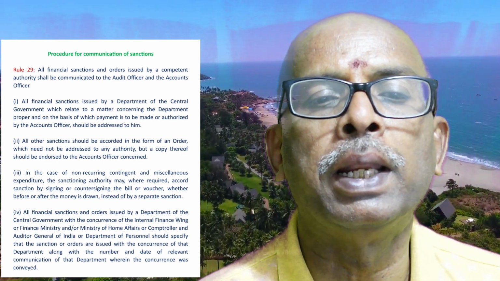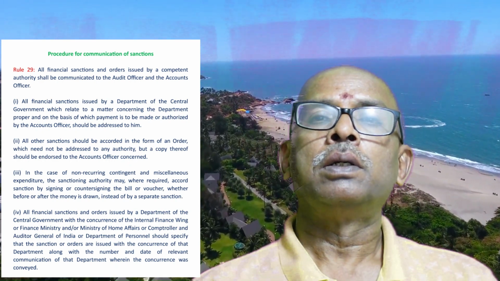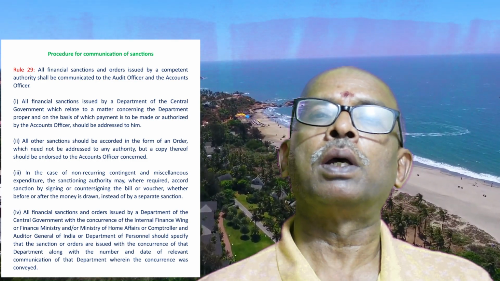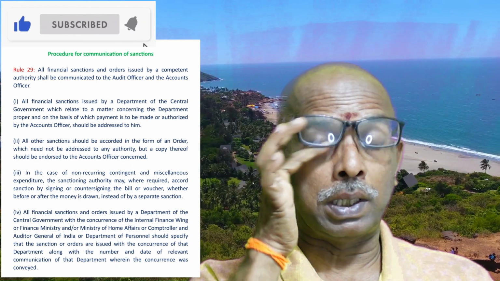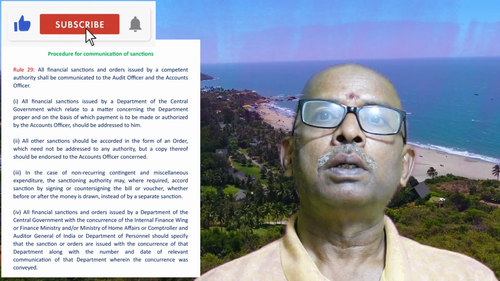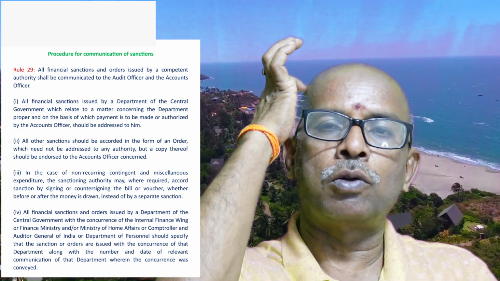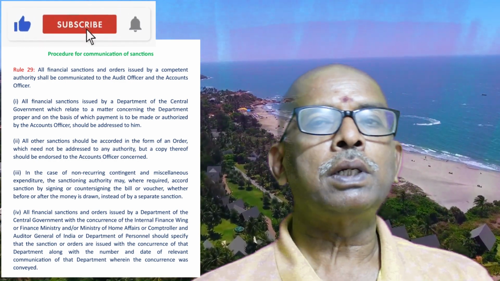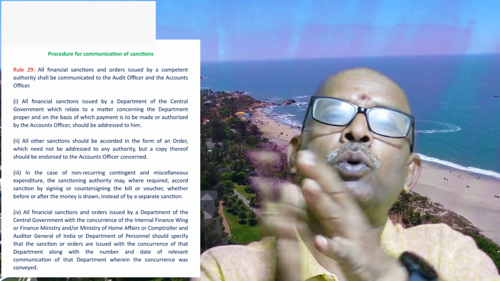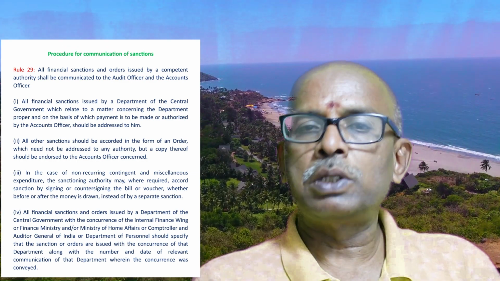Now, rule number 29, the sanctions for expenditure. We have seen how it is prepared and all those things. Now, to whom is it addressed and how is it to be addressed? Normally, the sanction order has to be sent to the accounts officer for making payment. Even if the DDO draws the bill, the sanction order will be addressed to the accounts officer as well as the DDO. So there are certain procedures. For a ministry, they will put it in letter form, and for others it will be in order form. So those things we are going to discuss.